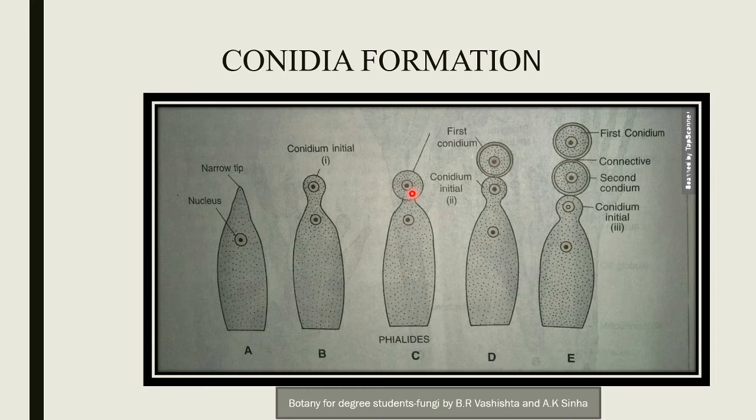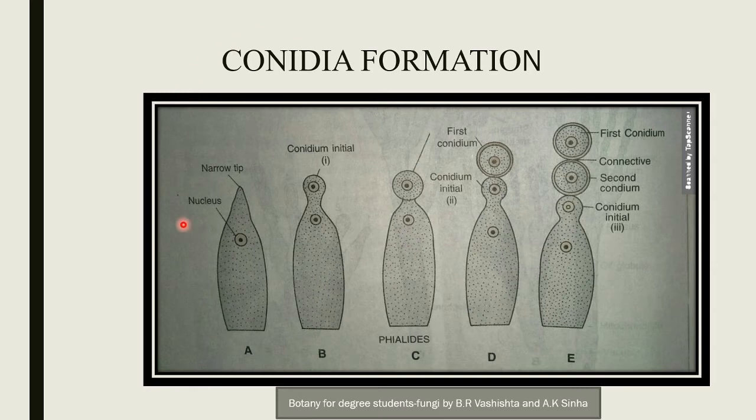This is the uninucleate conidium, and the tip of the sterigma below the first formed conidium again swells up, and a second conidium is formed by repeating the same process. So, the conidia in the chain are arranged in a basipetal or basigenous way, that is, older conidia at the tip and younger at the base. And this basipetal arrangement permits ready dispersal of mature conidia from the tips.